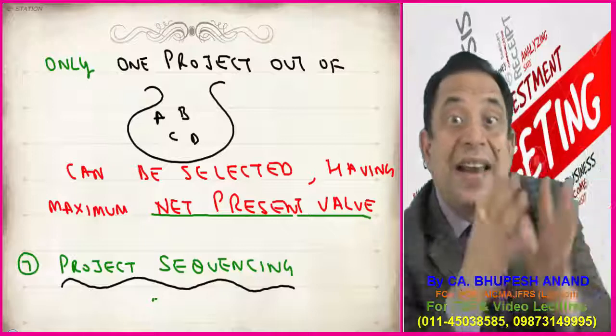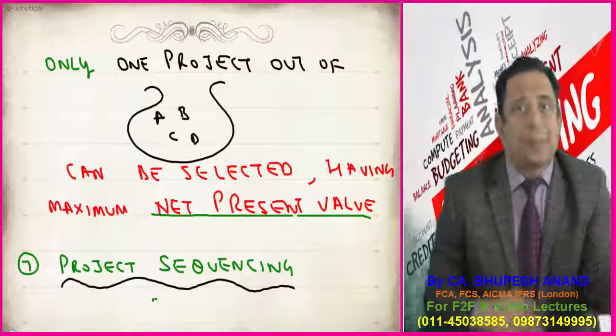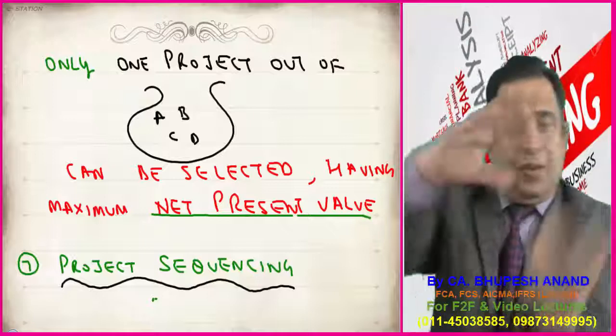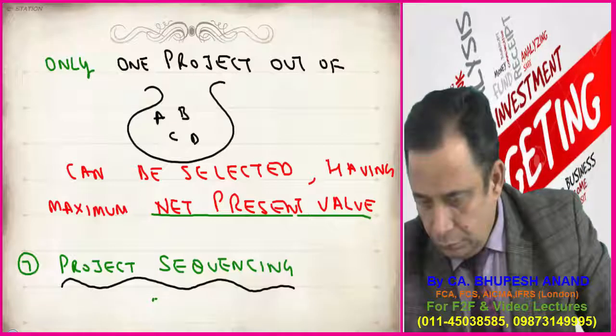So this is named as project sequencing, which is the first project I should accept, even though it is loss making, which is the second project I should accept, and which is the third project I should accept. So please write down project sequencing.